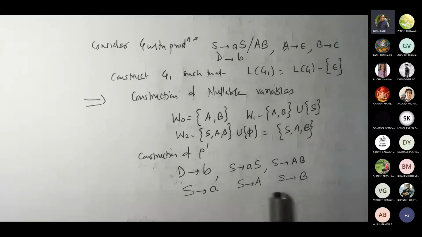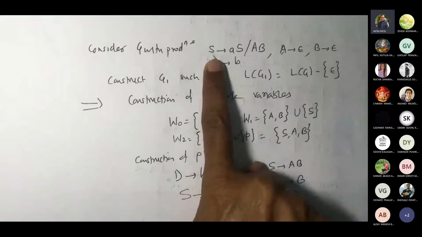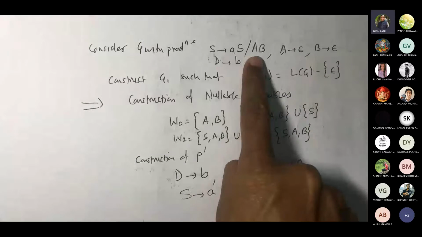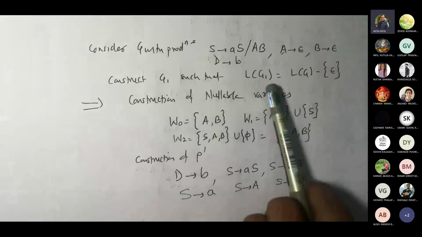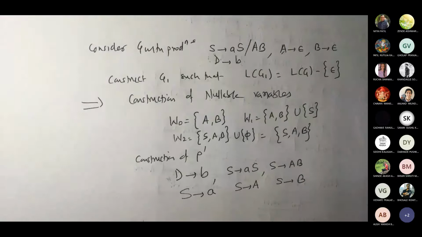It is not directly giving you epsilon in this case, because we removed epsilon. But our original language, if I talk about the production, S gives A, A gives epsilon, B gives epsilon. If I put epsilon for both, I'm going to get epsilon. But my language is changed now. So when I talked about removing null productions, I actually worked with this case. But how can I protect my language, so that even if I remove that null production, this should work? Are you with me? By the way, have you understood what I said?